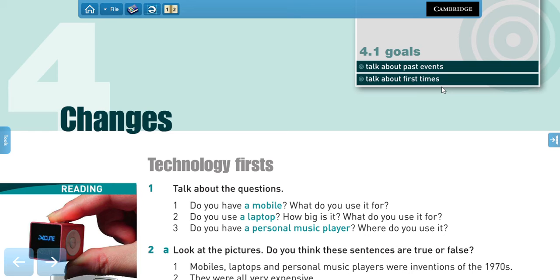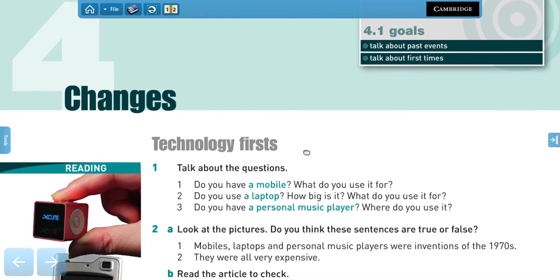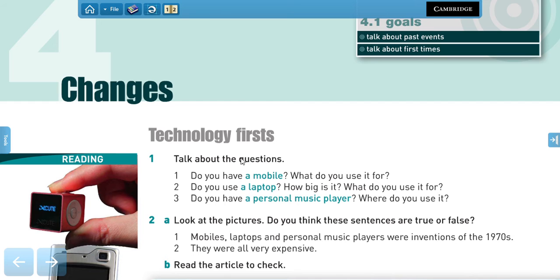Units 1, 2, and 3 were all about the present simple, right? We talked about present simple positive, negative, and questions. And in this case, we're going to be talking about the past, regular and irregular verbs as well. So the first part of the unit is called Technology First. So let's talk a bit about these questions.